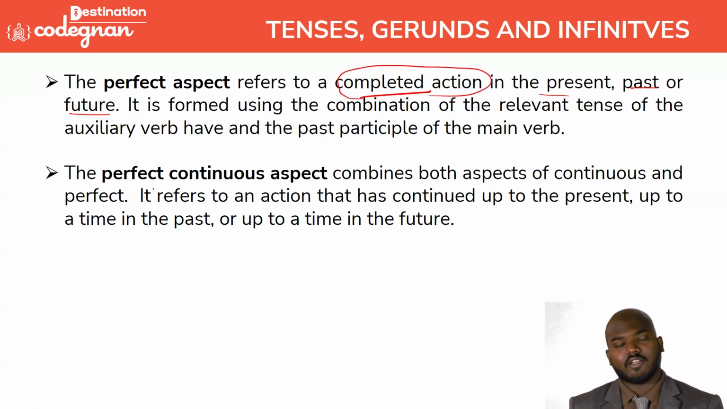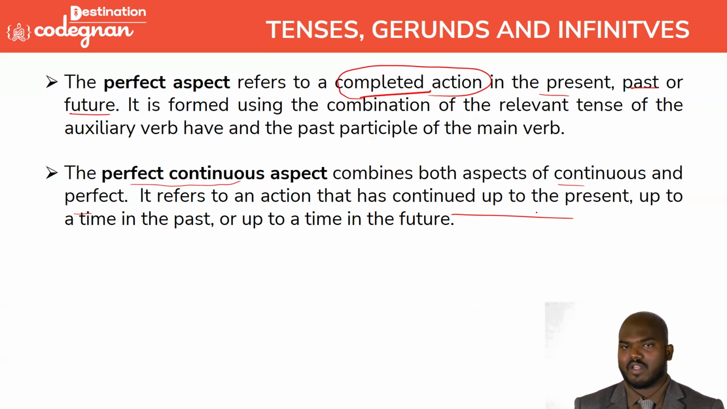Okay. So coming to the combined way, the perfect continuous aspect is a combination of the continuous and the perfect. It refers to an action that continues up to the present, up to the past, up to the future tense. Those kinds of words we can say are future tense. It's a little bit confusing, right? Let me explain it very clearly.